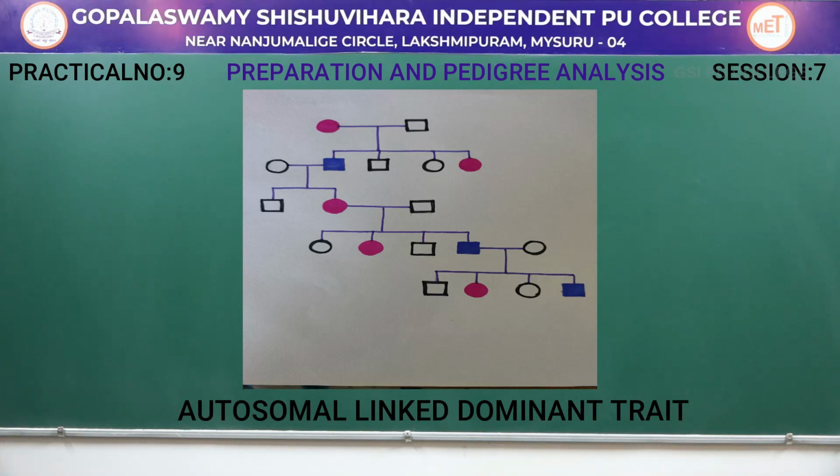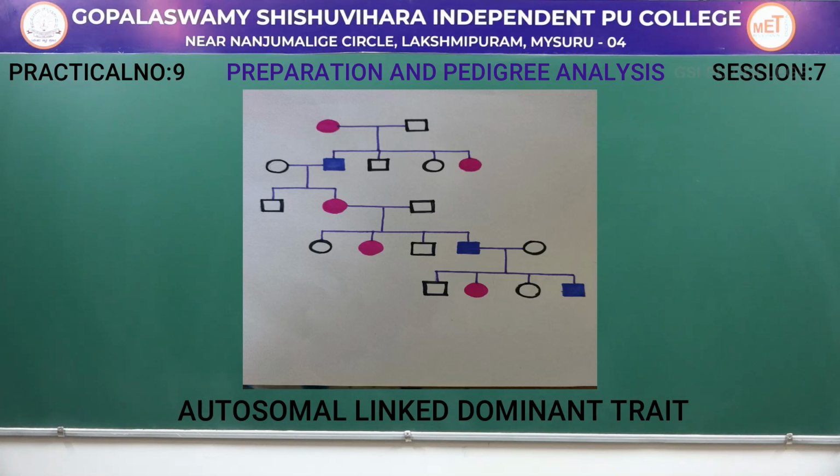If the female marries a normal man, she will be producing offsprings, both male and female, which are affected. In the next generation, if the affected male marries a normal female, here again the offsprings, both male as well as female, will be having this disease. So, that is the chart explanation.